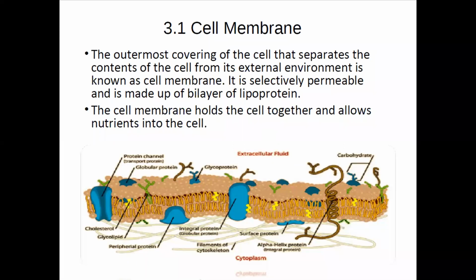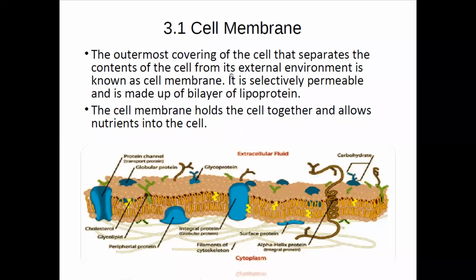Now, what does this term mean? For this, we need to explain the diagram. See this diagram. This is the structure of the membrane. Basically, this side is cytoplasm and this side is the outside. There is the extracellular fluid, and this is the membrane. In microscopic view, this blue portion is the protein channels, and then integral proteins. Then the yellow portion you can see is the cholesterol or the fat present.